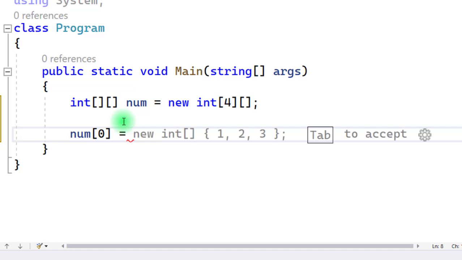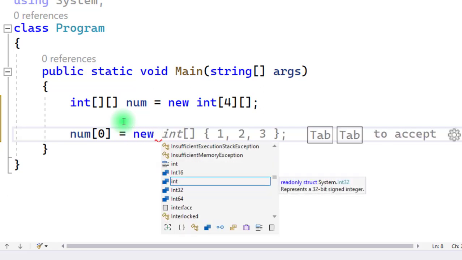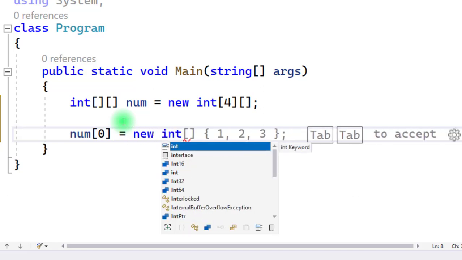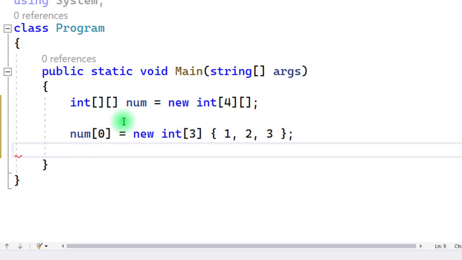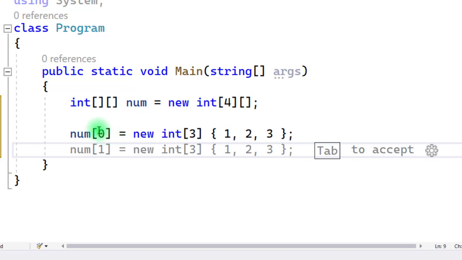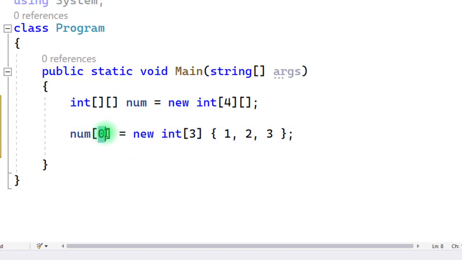Now in the first row I am creating a one-dimensional array with size 3. That means we have 3 elements or 3 columns at row 0. So I am passing these 3 elements 1, 2, 3. In this case, row number 0 has 3 columns.